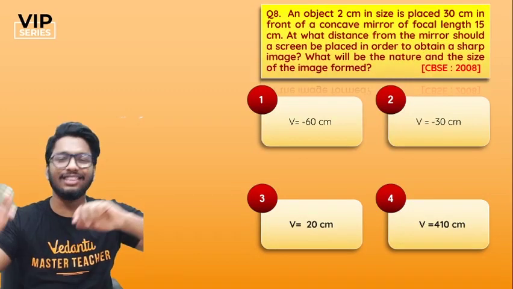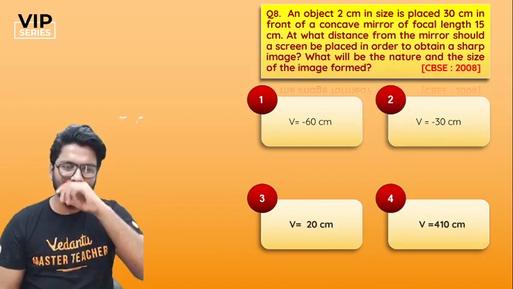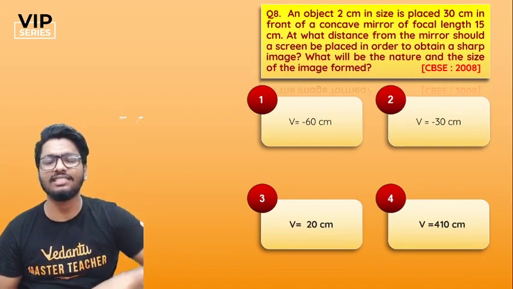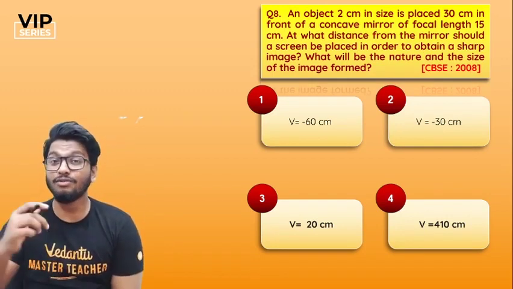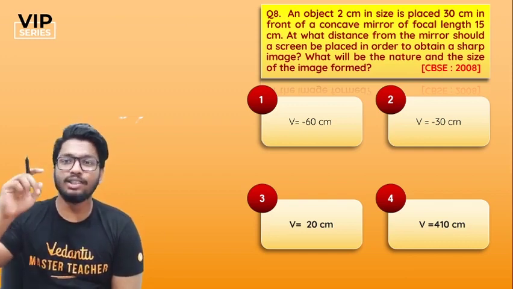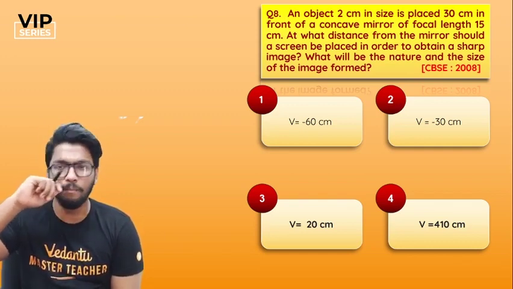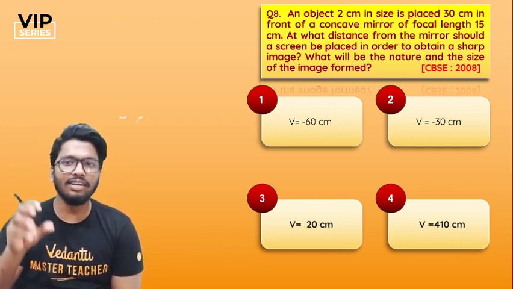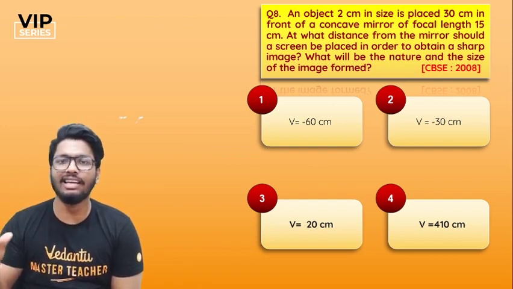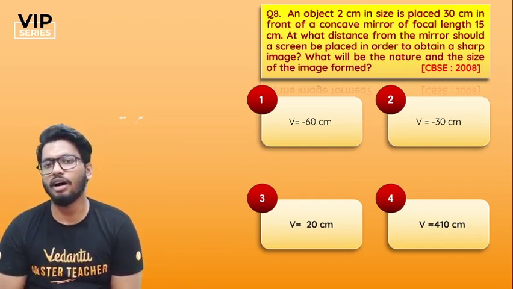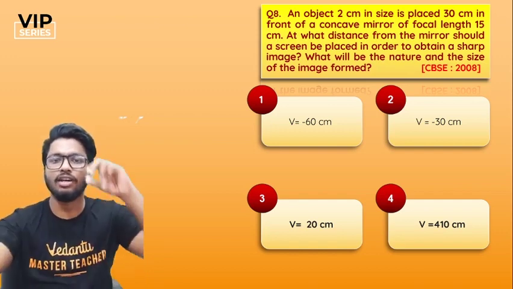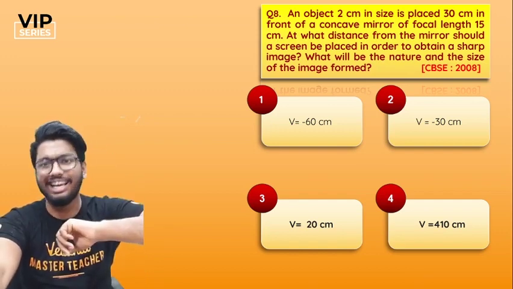Moving on to the 8th question, the finale, 2008 CBSE wala question. Here's the question, guys. An object of 2 centimeters in size is placed 30 centimeters in front of a concave mirror of focal length 15 centimeters. At what distance from the mirror should a screen be placed in order to obtain a sharp image, and what will be the nature of the image? Nature and the size of the image formed.